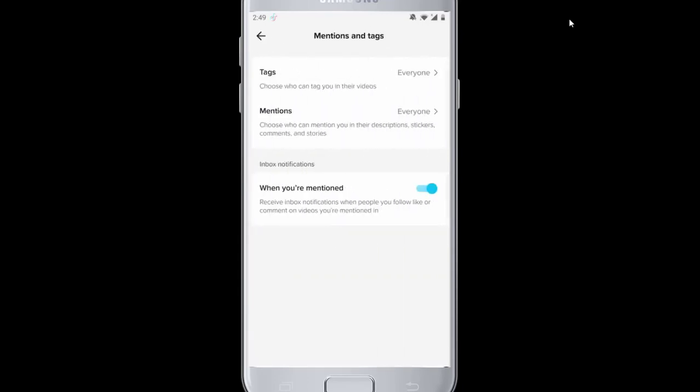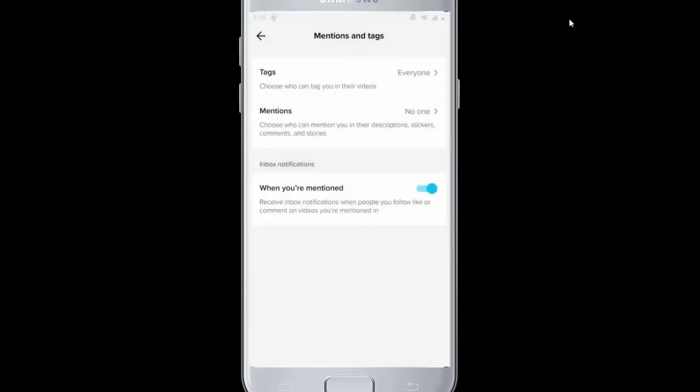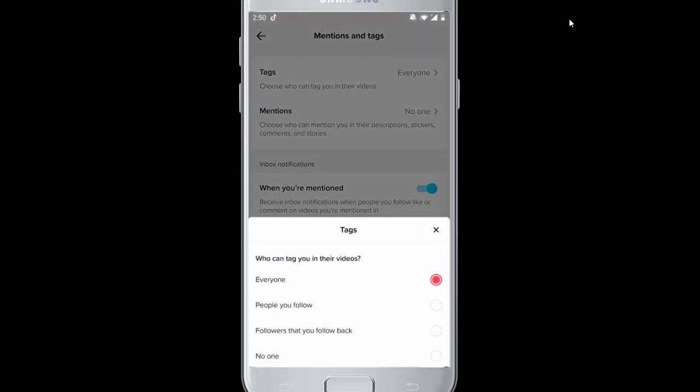Tap on Tags and choose No One. Do the same thing for Mention. Now no one can mention you in their video and tag you on any TikTok video.